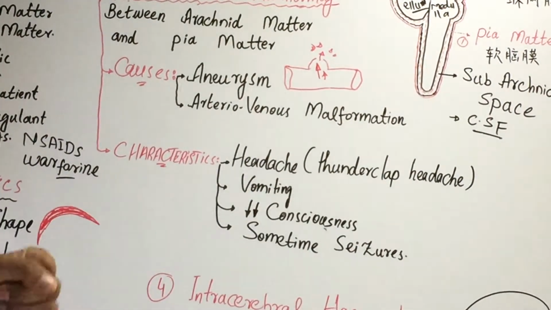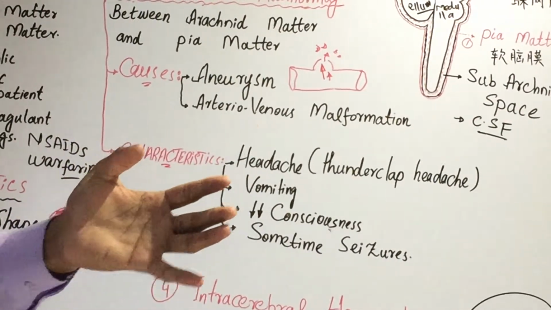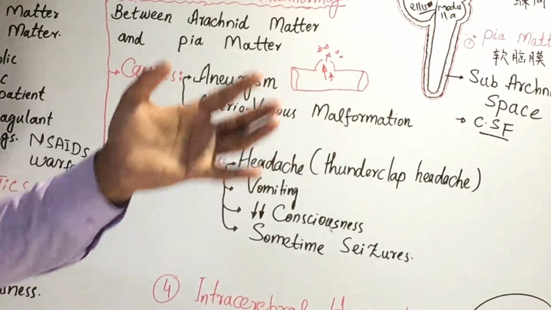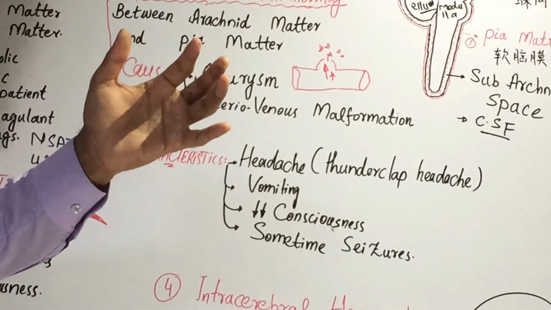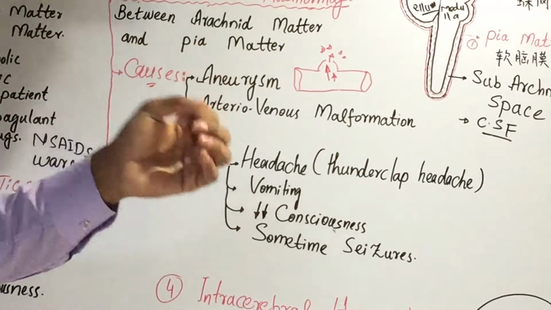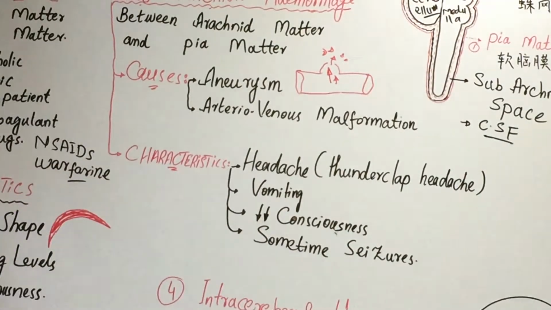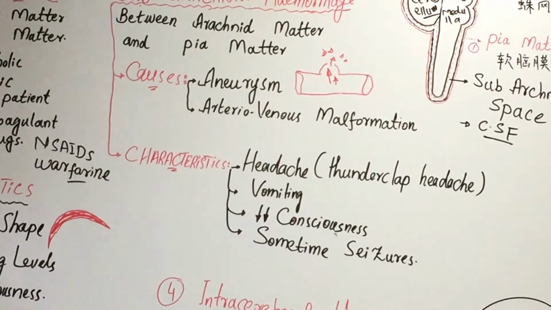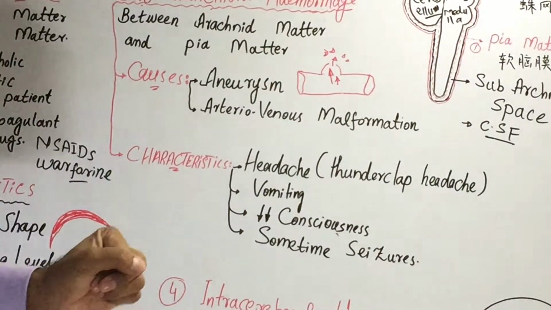Thunderclap means that, for example, when it is raining and there are sounds coming from the clouds, heavy lightning makes thunder, a very strange type of sound. These sounds are called thunderclap. So the patient may feel a very severe headache. That is called thunderclap headache, or simply severe headache.